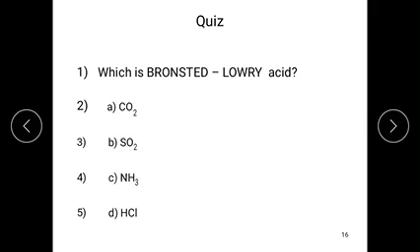Among these, HCl is capable of donating a proton. Then the right answer is HCl.